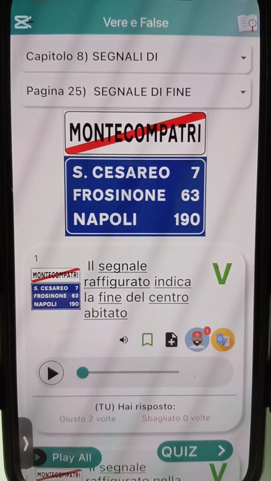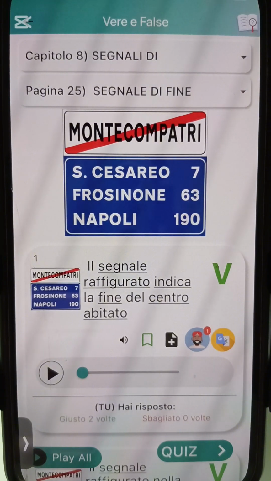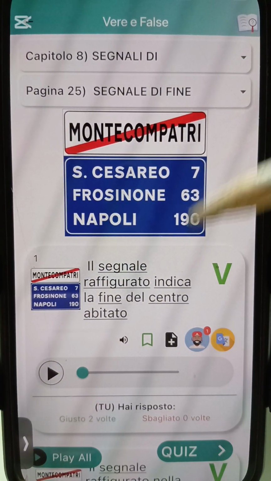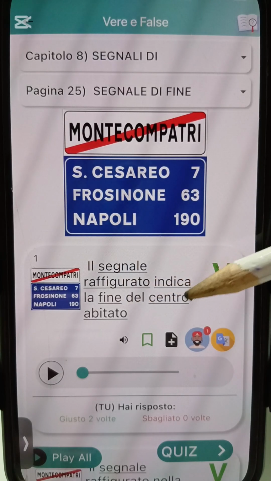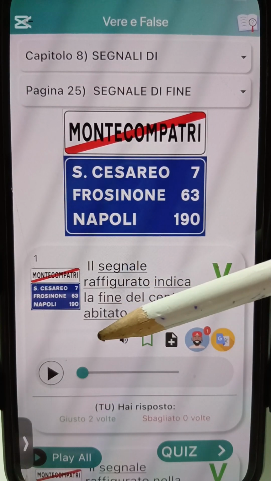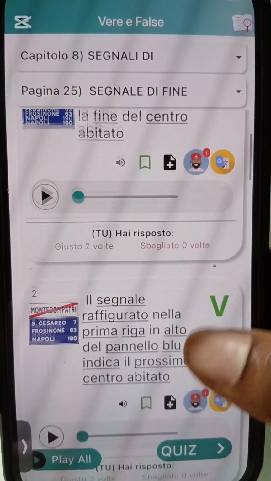Now Monte Compatri na name of city and na wetin na inside city center. Okay, e say e dey indicate la fine. La fine, the word centro abitato. Centro abitato means city center. Okay, e dey indicate the end of what? Of city center. Alright, la fine the word centro abitato, which is the end of what? City center. We'll go number 2.